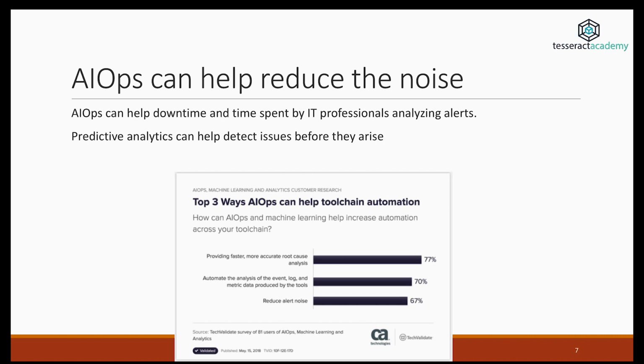AI Ops can also help reduce the noise. Out of all the people that were asked how AI Ops and machine learning can help increase automation across your tool chain, most people said that AI Ops can help them by providing faster and more accurate root cause analysis. They also mentioned that it can help them automate the analysis of an event. This is directly related to the first point. And obviously, this can all help reduce alert noise. This is related to alert fatigue, which we saw in the previous slide. This refers to a case where there are so many alerts being generated by the system that humans find it difficult to handle all of them.